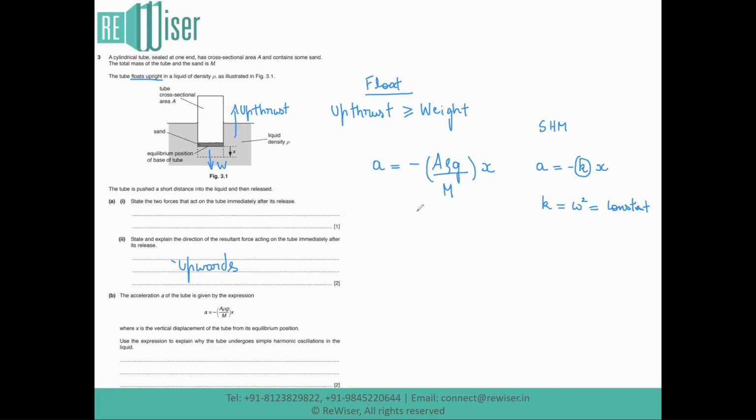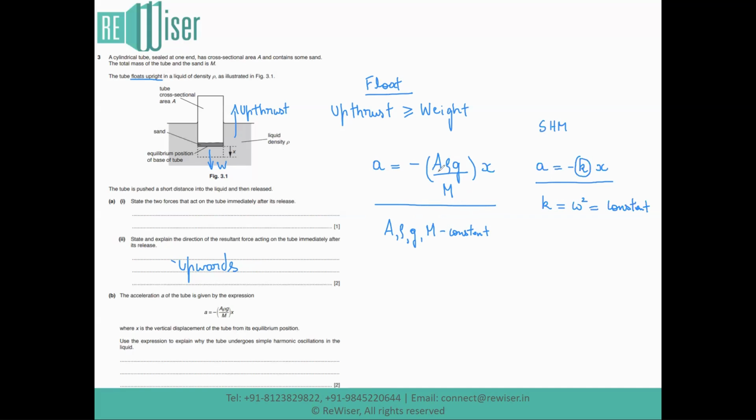Now, if we compare this expression with the expression we have here, we notice that A, rho, g, and capital M are all constants, which means any mathematical combination of these constants is also a constant.